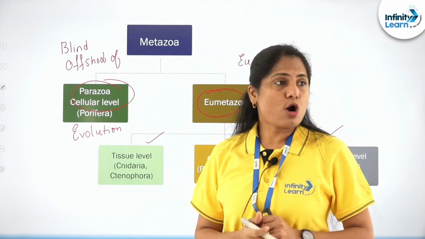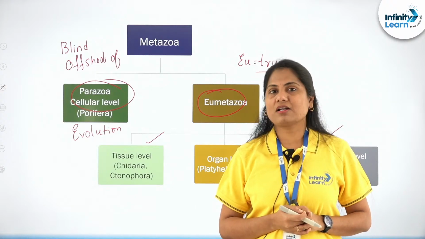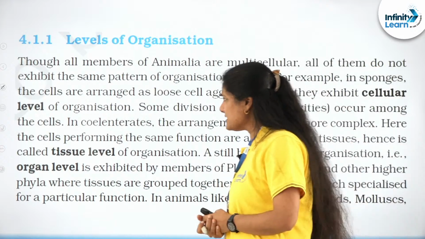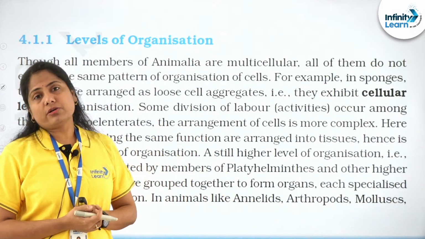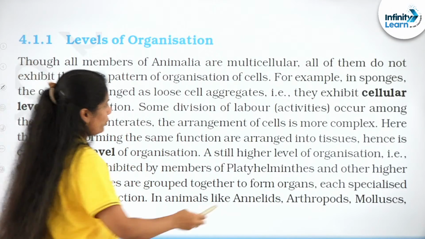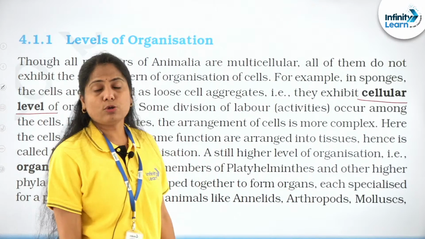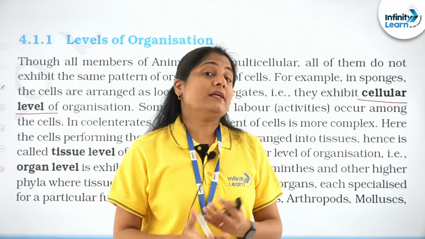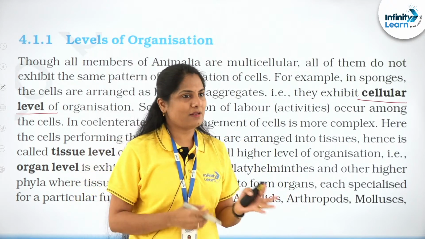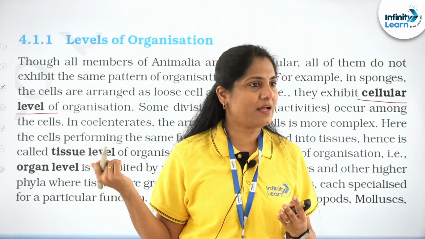Subiksha says notch, rod-like structure. Yes, notochord. Yes, dear, it is a flexible rod-like structure. We are going to discuss that shortly. So the levels of organization. As I already told you, levels of organization will include the cellular level. Cellular level, group of cells. But why not call it a tissue? Can you answer that before we move on to the Porifera? Obviously, we need to discuss this Porifera, right?